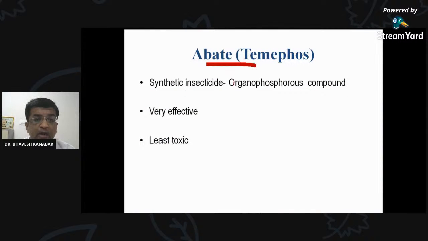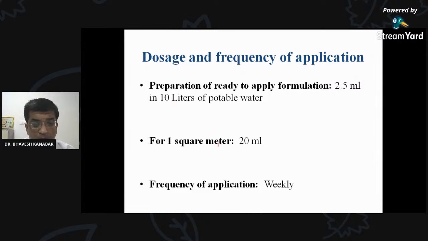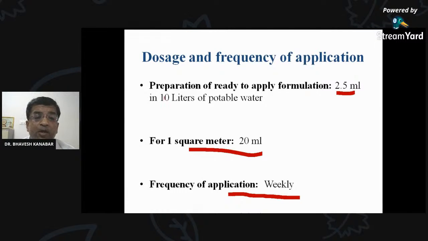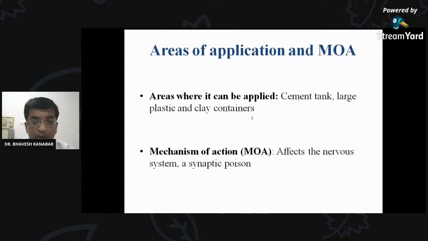Then application of Abate, temephos, that is an organophosphorus compound, very effective and less toxic. Here it is to be applied weekly, and for 1 square meter, 20 ml of solution is needed. How is this Abate solution made? 2.5 ml of the Abate is to be taken into 10 liters of water. The dose is 2.5 ml of Abate diluted into 10 liters of water, and for 1 square meter, 20 ml of the suspension is required.